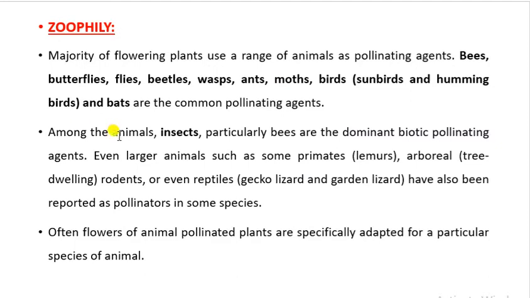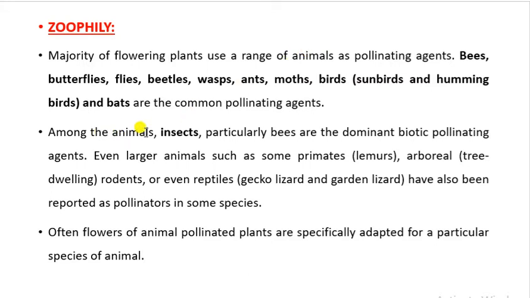Now, moving forward towards another mode of pollination, that is known as zoophily. In the majority of flowering plants, there is a range of animals which are used as pollinating agents, such as bees, butterflies, flies, beetles, wasps, ants, moths, birds, sunbirds, hummingbirds, bats. These are all common pollinating agents, a wide range of animals.